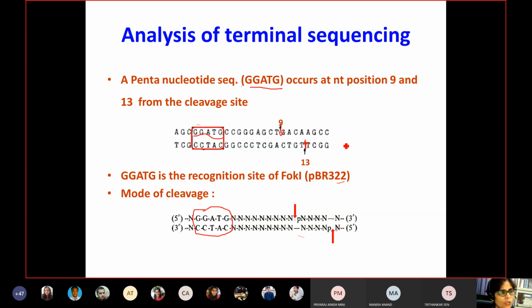In that paper there are two enzymes. One is MLU, another enzyme which was very easy for them to sequence and publish. But for our purpose we were only interested in FOC1, so I took only the FOC1 part from that paper and presented it here.